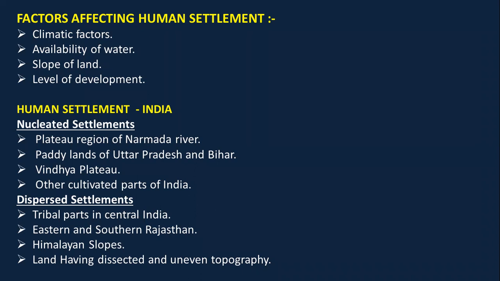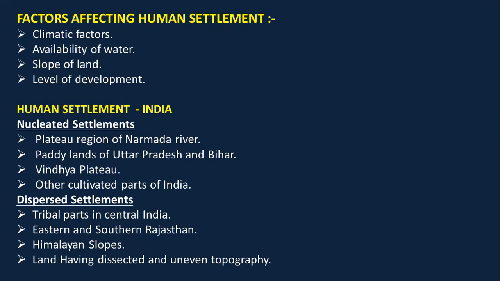Let's now talk about chapter 7, that is human settlements. So whenever we talk, अगर हमें कहीं पे घर लेना है, हमें हमारे पापा को, हमारी फैमिली को कहीं घर लेना है, so which are the factors that affect? Climatic factors. We cannot go and live in any extreme climatic condition. Next is availability of water. पानी तो चाहिए ना, बिना पानी के हम रह नहीं सकते हैं.